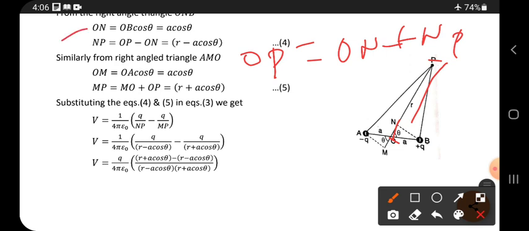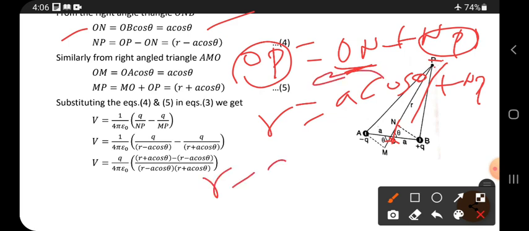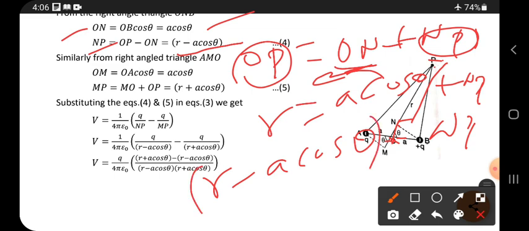Already the ON value is there: A cos theta. What is the NP value, N to P? We don't know. But OP we know, from here to here, OP is R. R is equal to ON, which is A cos theta, plus NP. So bringing A cos theta to this side, R minus A cos theta is equal to NP. Like this, NP is equal to R minus A cos theta. Okay friends, NP is equal to R minus A cos theta.